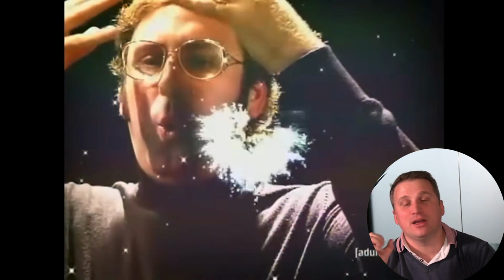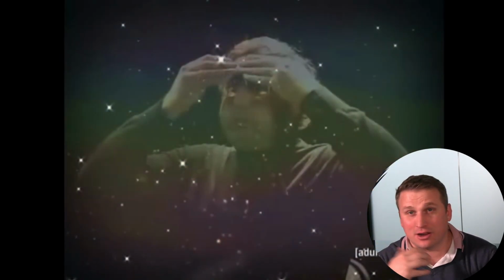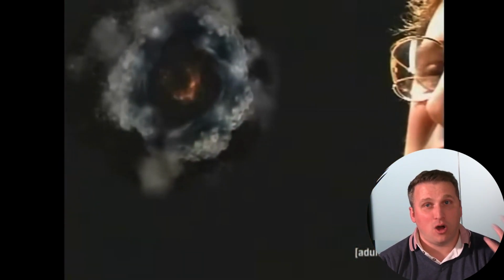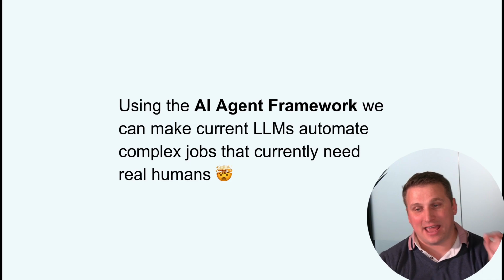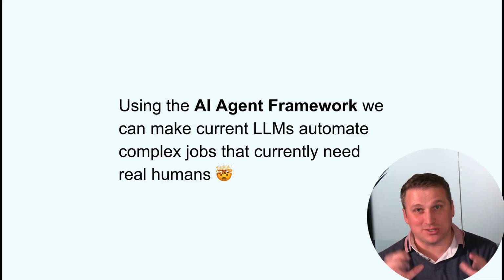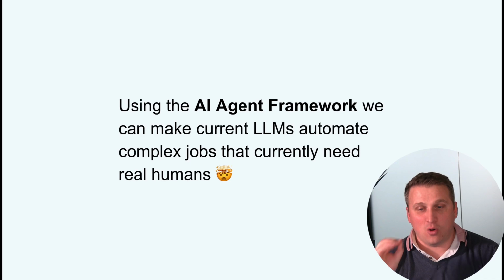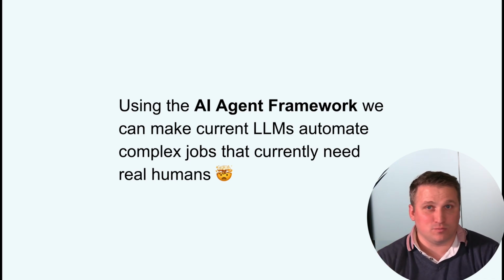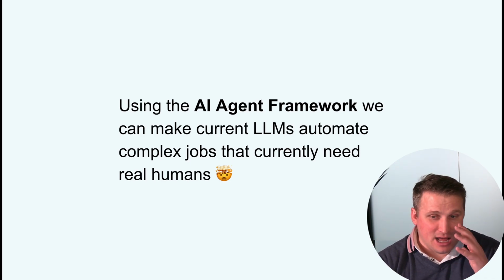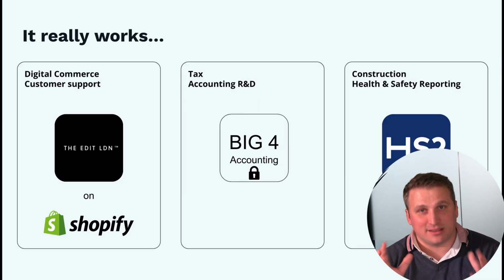So hopefully right now you're going, oh my God, okay, unless you were thinking, I actually know all of this stuff about AI agents. You've just seen that we can make AI agents do real work, do reasoning on real jobs, use tools in different contexts to automate whole bits of labor that we currently use people to do. So using the AI agent framework, we can make current LLMs, and I stress current, we don't need anything new, automate complex jobs that currently need real humans. And it works. I think that's the thing, it really works.